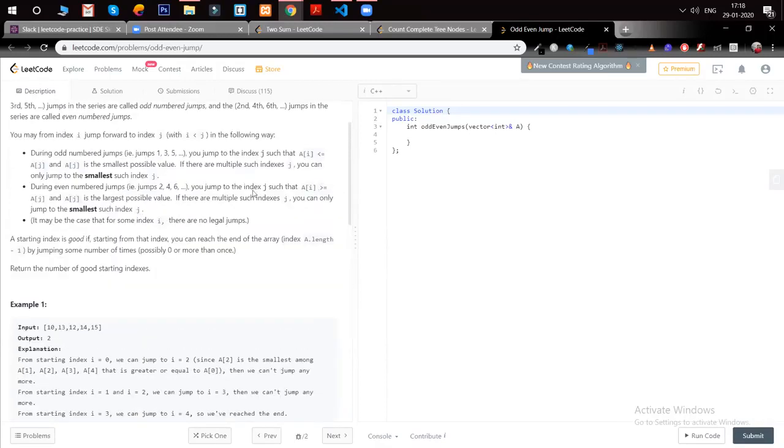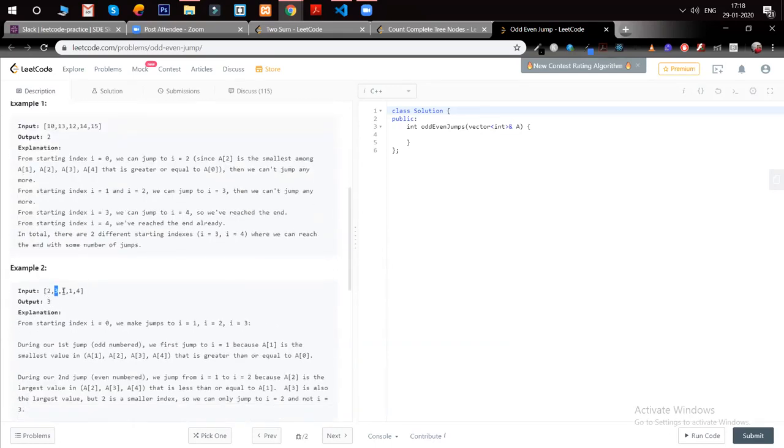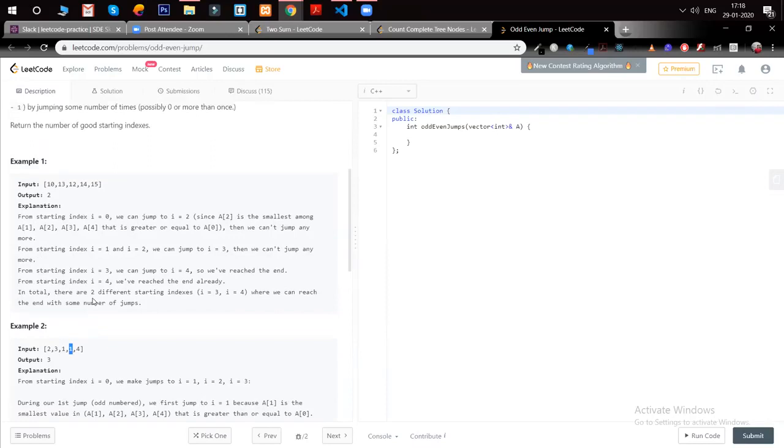I will look for the number less than it. Okay, I missed the equal to thing. So if we are here, then we have to look also at the equal part. If we go here, then 1, that's 2, and then 3. The next jump will be an odd jump, then an even jump. In an even jump, we can't find any number which is less than 1. So I equal to 0 is not possible, because in the previous approach I missed the equal to thing.